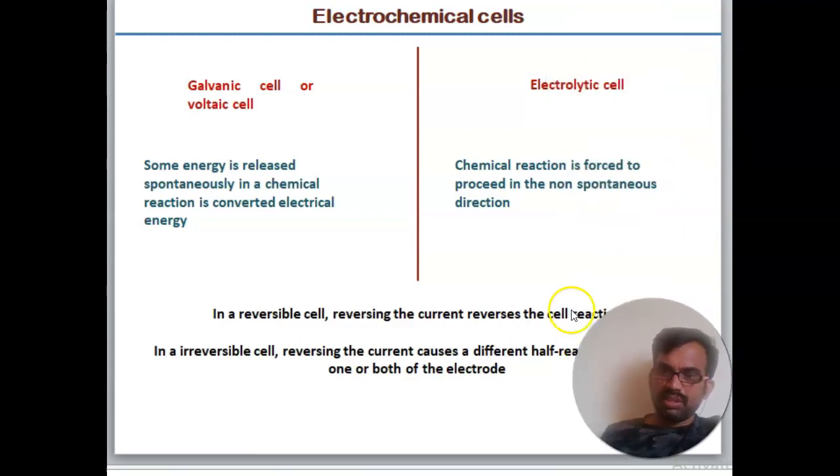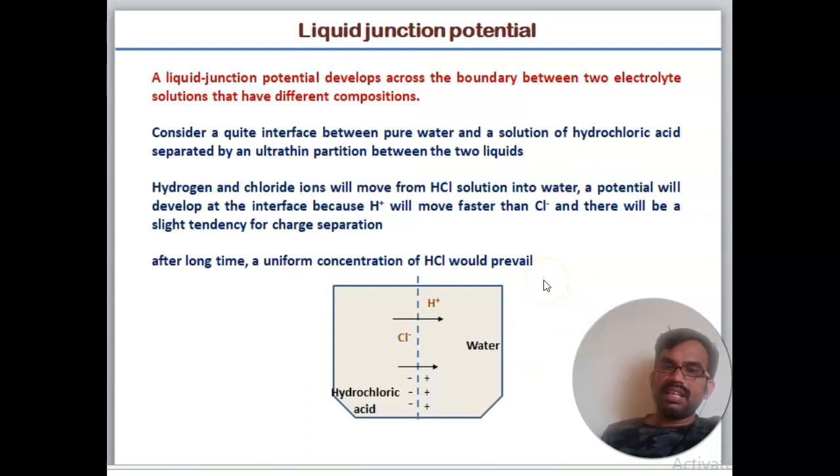Now you can see the liquid junction potential. A liquid junction potential develops across the boundary between two electrolyte solutions that have different compositions. Consider a quiet interface between pure water and a solution of hydrochloric acid, separated by an ultra-thin partition between the two liquids.